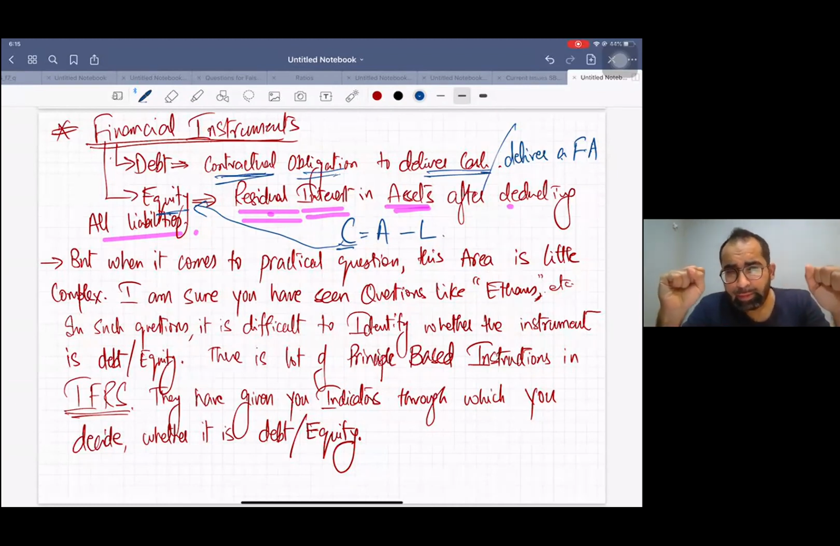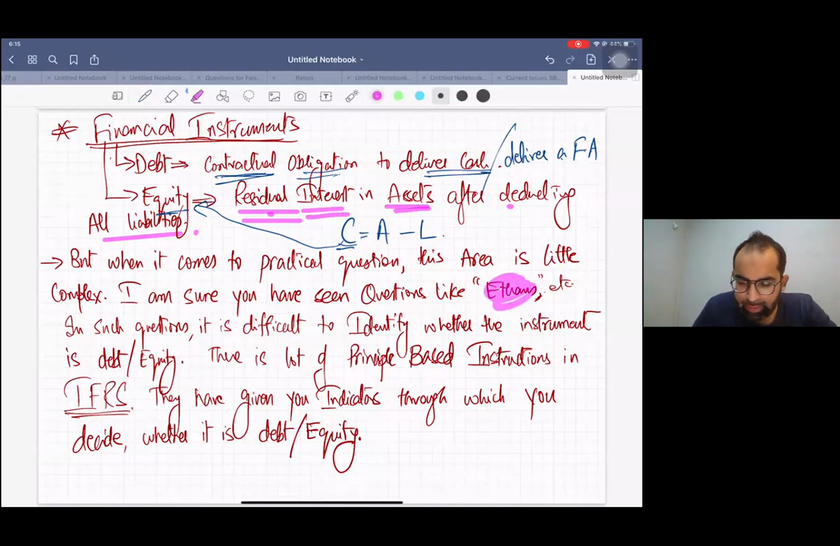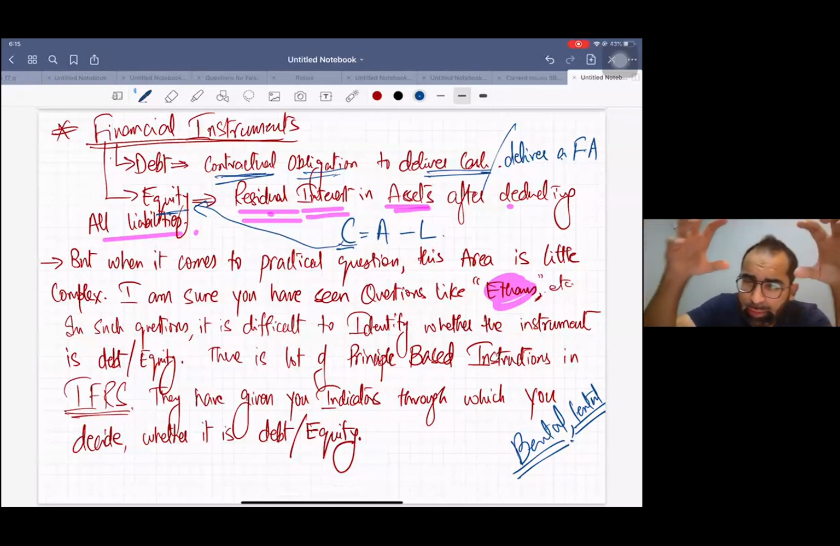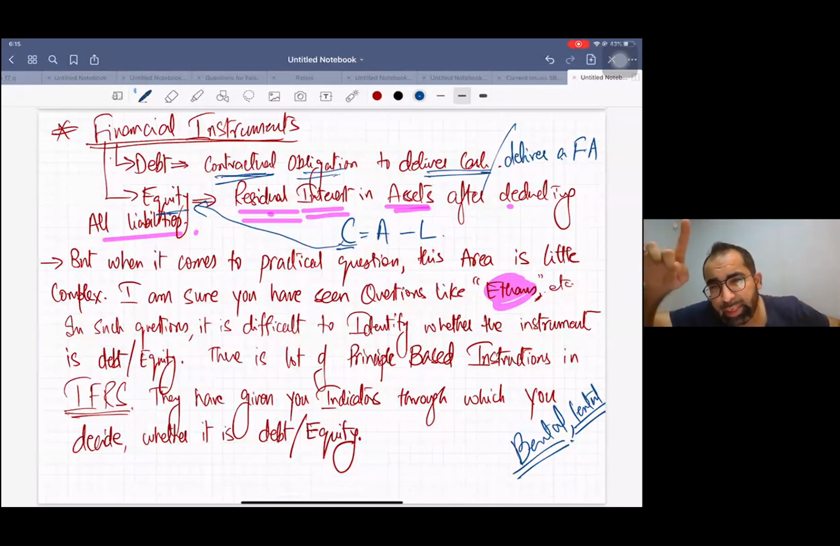Now, apparently the definition looks very easy, but when we solve the questions, hope you have solved some questions, like I give you example. There was an old question Athens, there was one more question Bentel and Lentil. These questions were old past papers, and few more questions like that, in which there is a subsidiary company and subsidiary company has issued class A and class B shares.